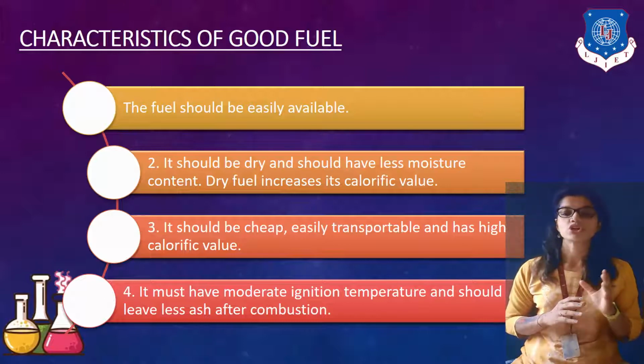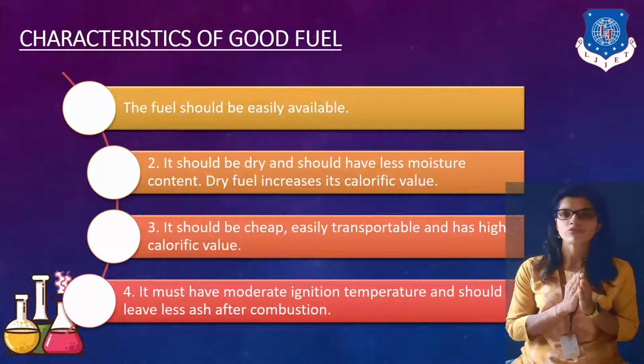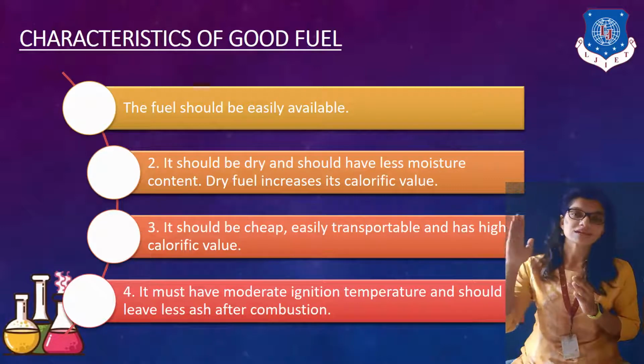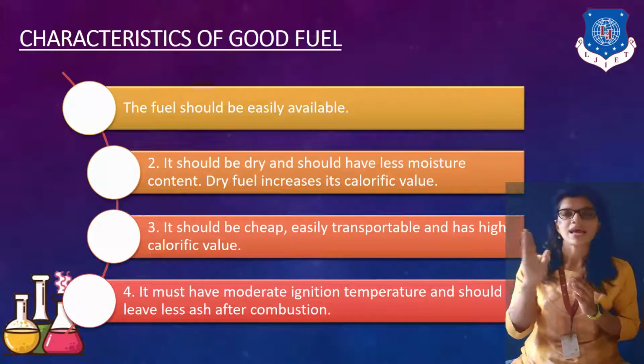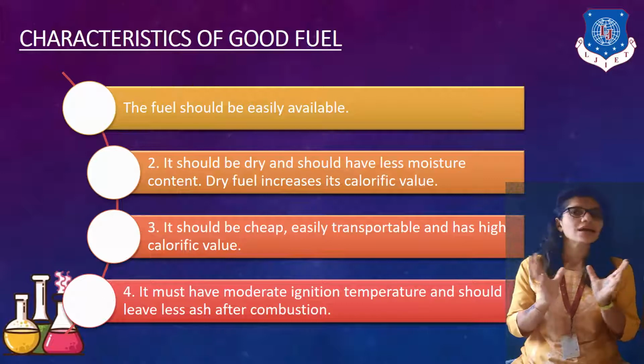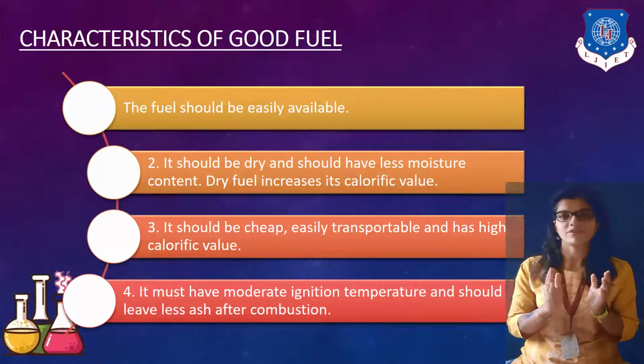Here, the fuel should be easily available. The first and foremost characteristic is that it should be easily available to any person, to a normal person also. It is not like we have a particular fuel which is obtained in a certain part of a country and we use it in another part, it gives us zero benefit because the transportation cost makes it non-usable.